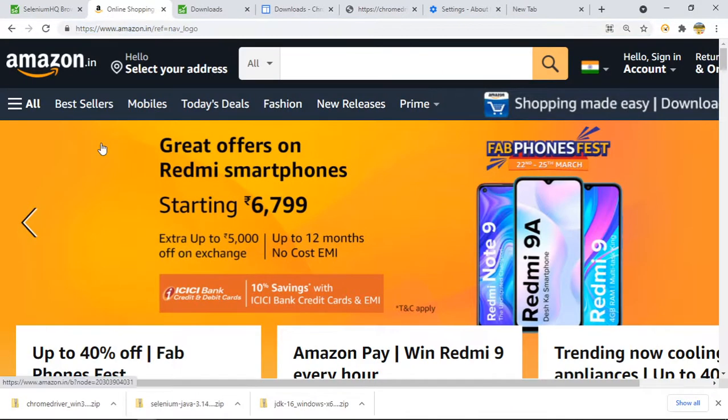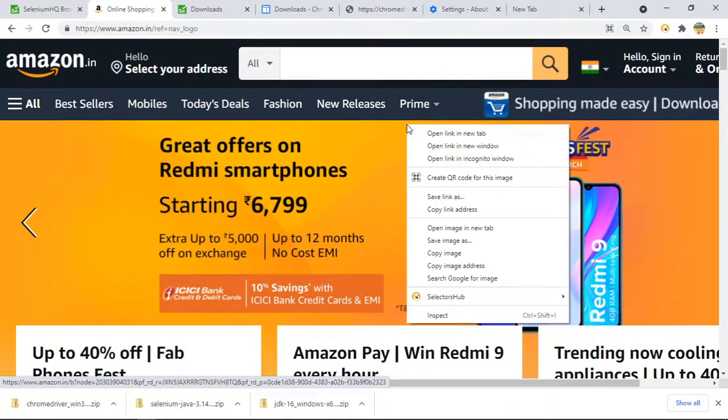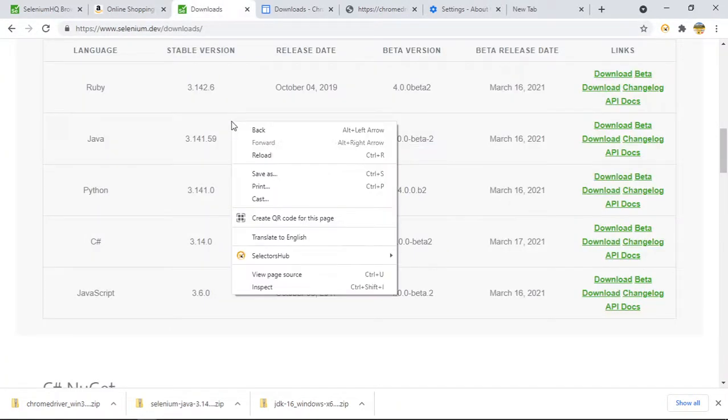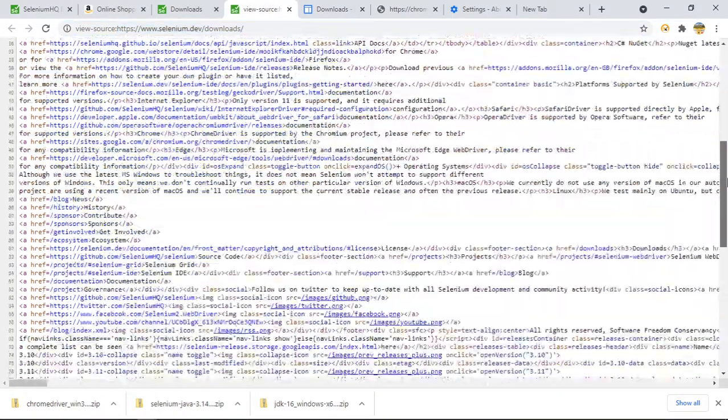Okay, so sometimes, I hope you have noticed, on some websites here I am able to right click and not here. Basically, if you want to see the page source, which means the response you get from the server, when I hit this link I get this response, right?